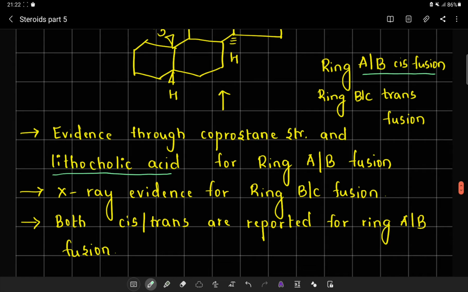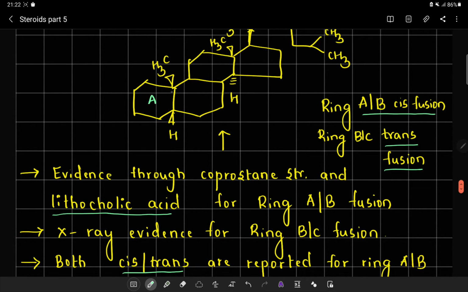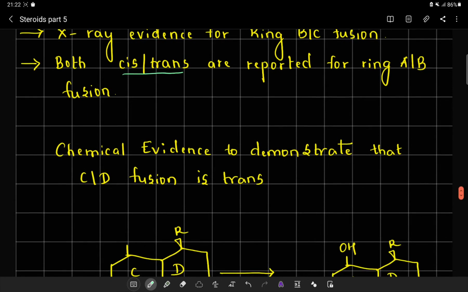X-ray evidence of ring BC fusion said that there is a trans fusion of ring BC. But naturally occurring systems told that both cis and trans fusions are reported for ring A and B respectively. So in this particular discussion, we saw that the ring AB system can be both cis fusion and trans fusion, and the ring BC system has to be a trans fusion, where the evidence was given by X-ray analysis.